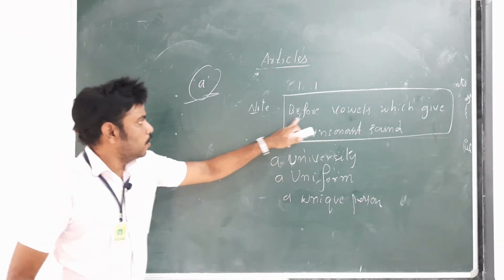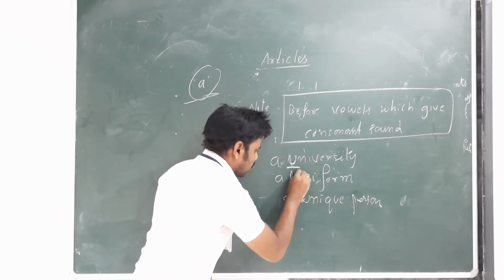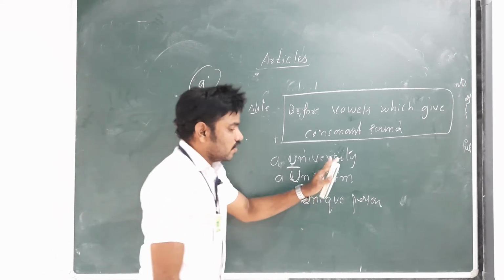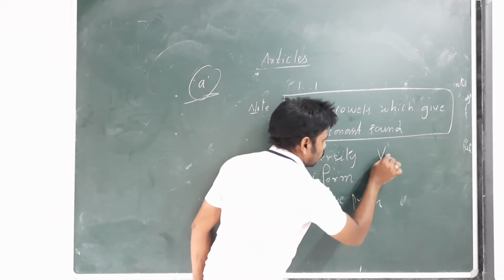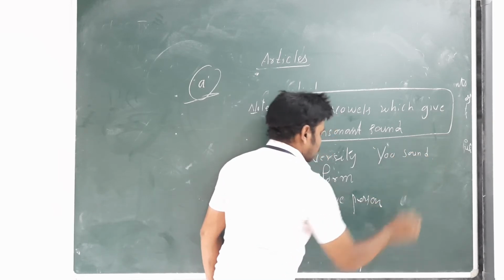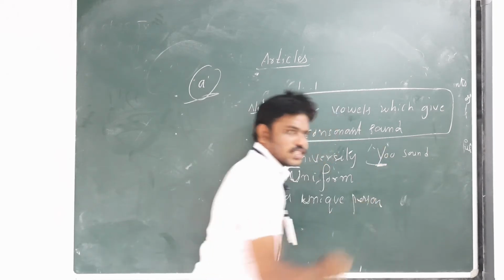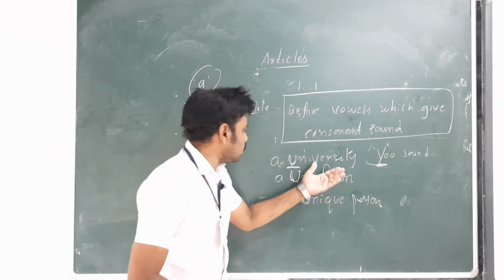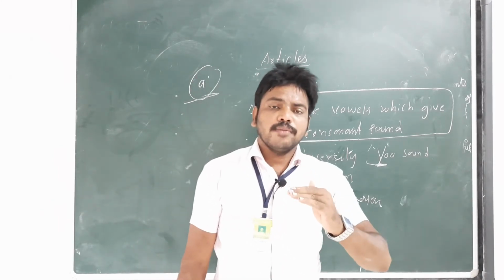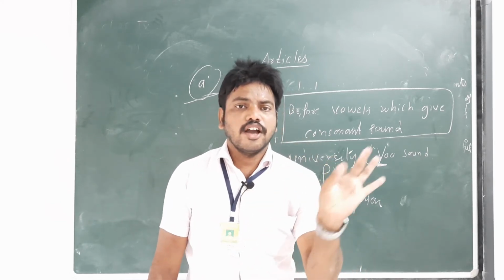Now listen, U is a vowel. Here also U is a vowel, and here also U is a vowel. But we should use a, because the vowel U gives the yoo sound, which is a consonant sound. So we should use a university. Many students make a mistake with university. They write an university, an uniform.